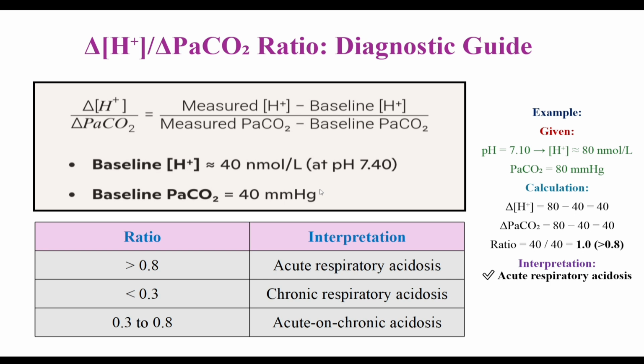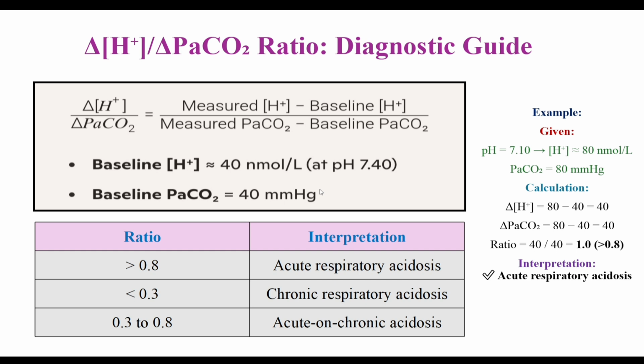So hydrogen ion concentration will be, for the 7.1, we subtract the 2 digits after the decimal point, that is here 10, from 90. So 90 minus 10 equal to 80 nanomole per liter, and PaCO2 is 80 millimeter of mercury given here.